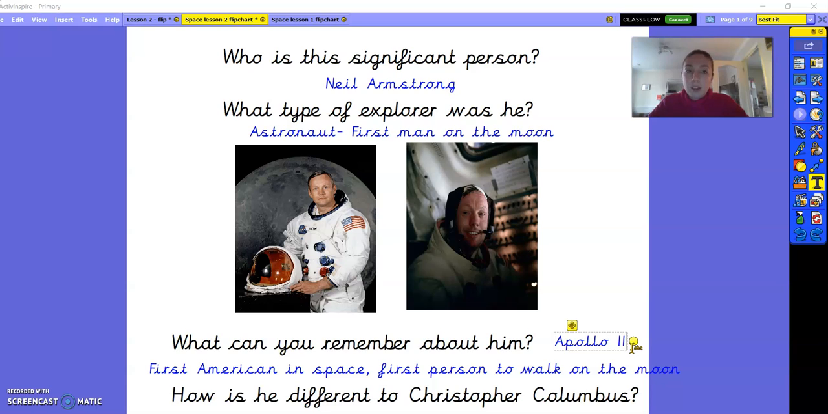First of all, they're from different time periods. Christopher Columbus is much older, because Armstrong was born in 1930, whereas we know from when we looked at Columbus, he was over 500 years ago. And they are both different types of explorers. Columbus was a sailor, whereas Armstrong is an astronaut.